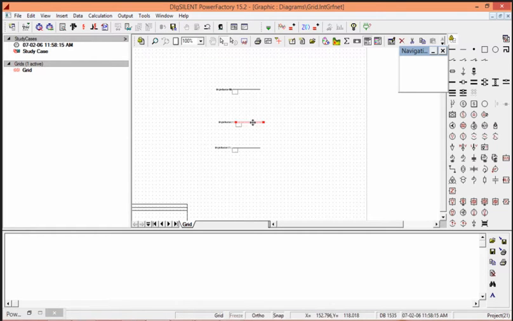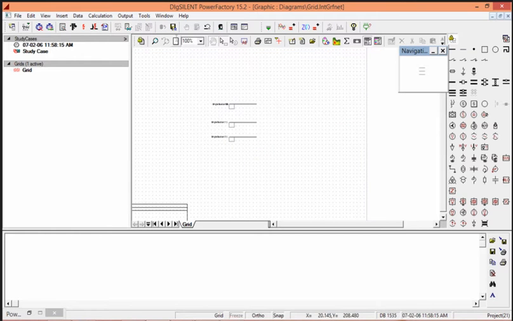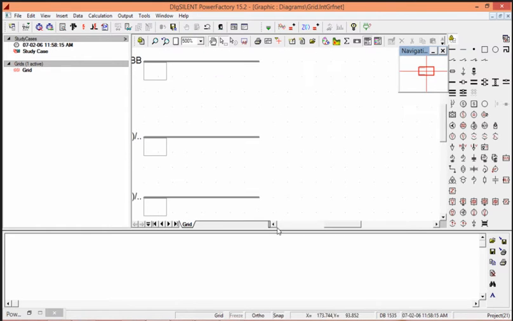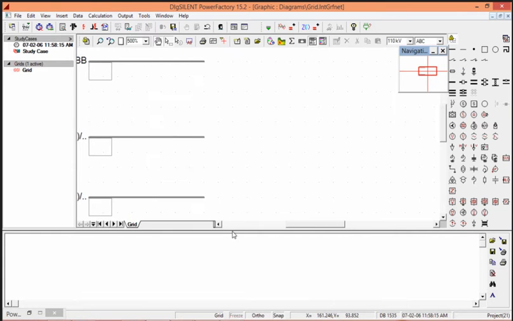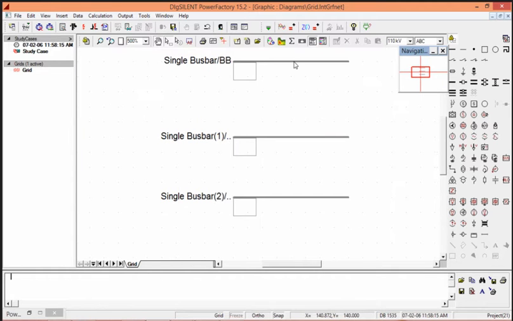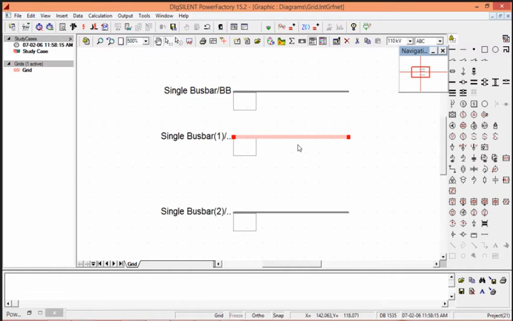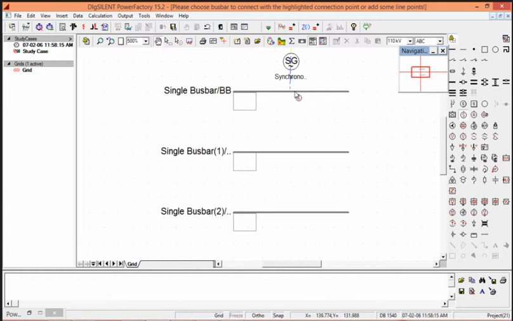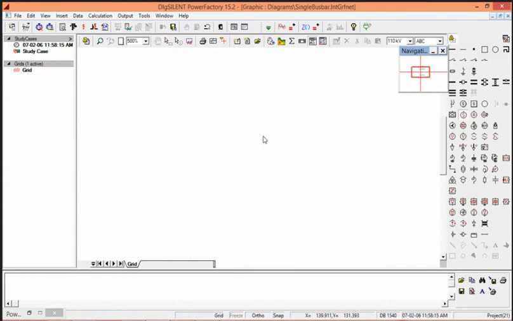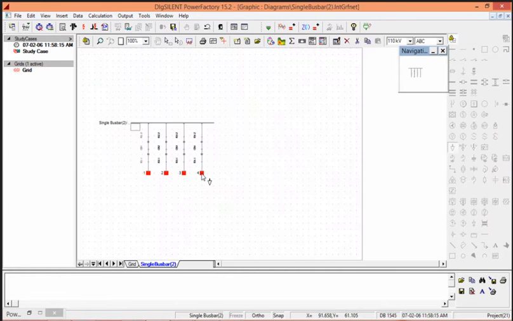So my system will consist of 3 buses. Now I will add a synchronous machine to the first bus bar as a generating unit. At last a load is there.